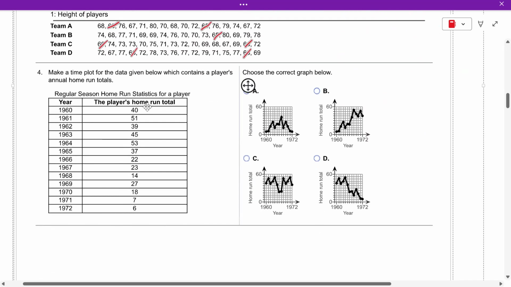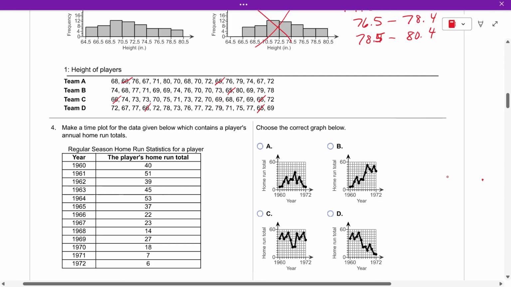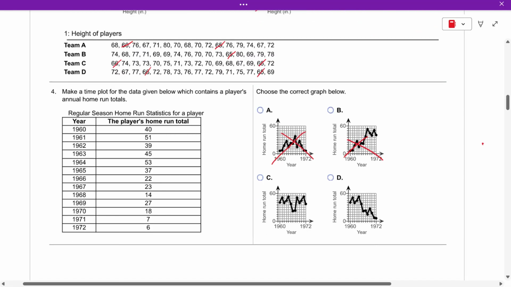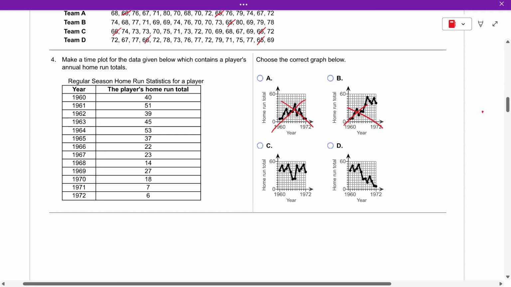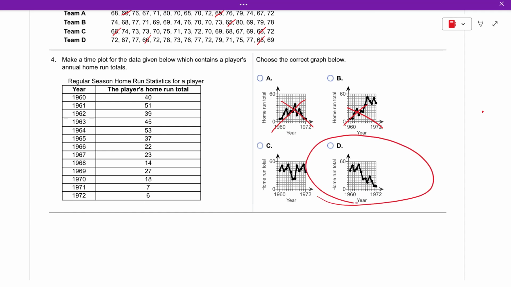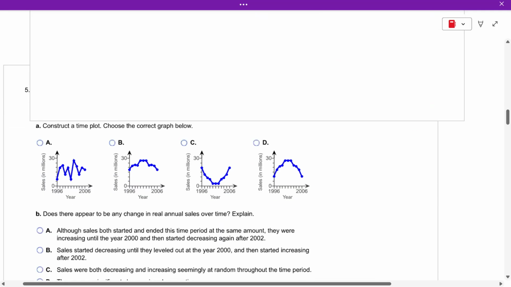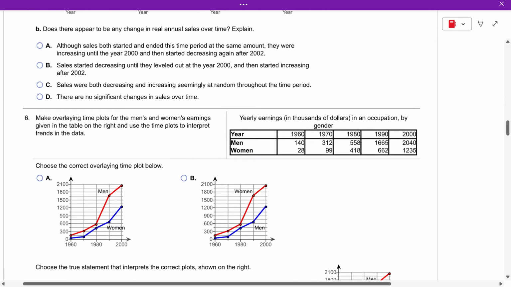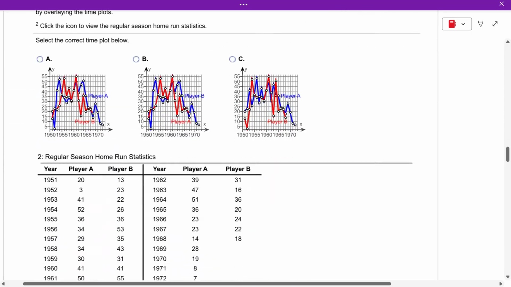Again, this one, you look at the home runs, 40, 51, 39. So you have to start at 40. 40 is keep. So these two are out right away because you start with 40. And then you go up to 51. And then back down to 39. And then up to 45 and 53. And then back down and so on. And so you end up at 7 and 6, which only makes sense to have this one. So you just have to look at the charts, look at the features, and see which ones match up. Okay?